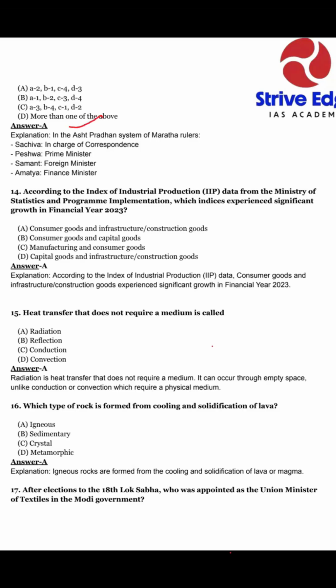Dear friends, here is our explanation. In the Ashtapradhan system, the Maratha rulers had Sachiv, who was in charge of correspondence, Peshwa, who is Prime Minister, Samant, who was Foreign Minister, and Amatya, who was Finance Minister. Okay, so we can match, option A is correct.